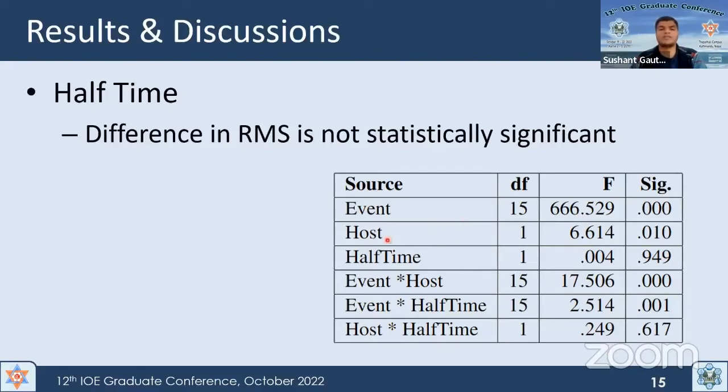Also the home and away team. So this host can be either home or away. They also have statistically significant audio characteristics, with a higher F value. However, the events from different halves, either first or second, have very similar characteristics and are not very distinct. To explore further, we also checked the combination of these three variables and the results are tabulated. They depict similar findings.